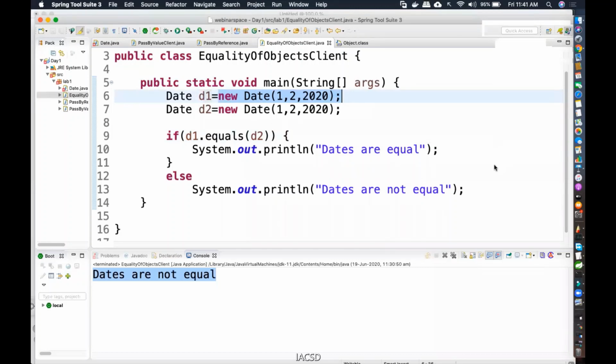Gaurav is asking, is it possible to access methods of the Date class using the scope resolution operator? Gaurav, that is happening in C++. Scope resolution operator is used to access there, but not in Java. That is not a syntax here.